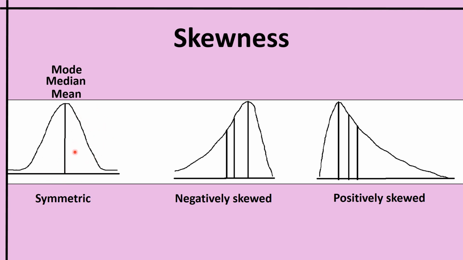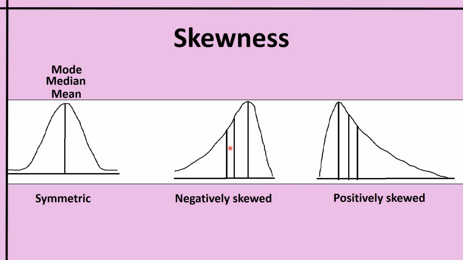Now let us see what is a skewed distribution. See, both of these figures are skewed, and this figure is skewed to the left. This curve is skewed to the left. So this is a negatively skewed distribution, and this curve is skewed to the right. So it is a positively skewed distribution.